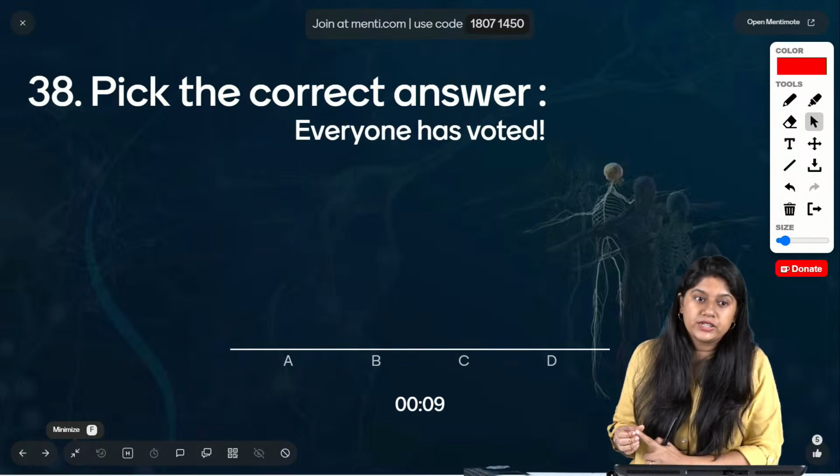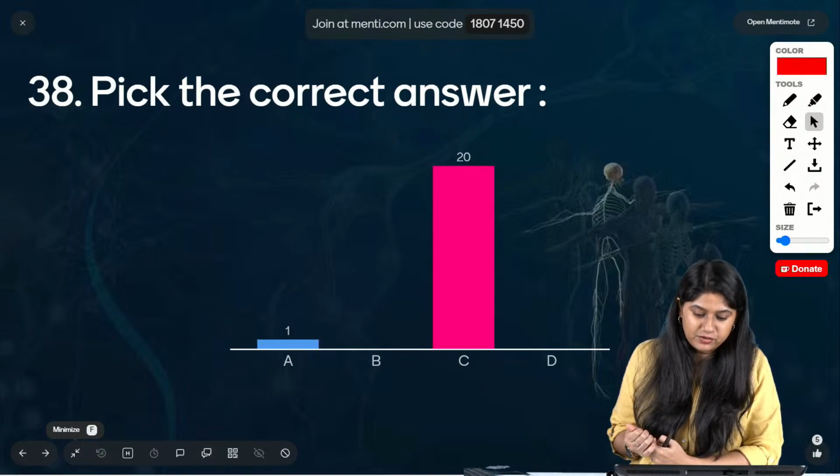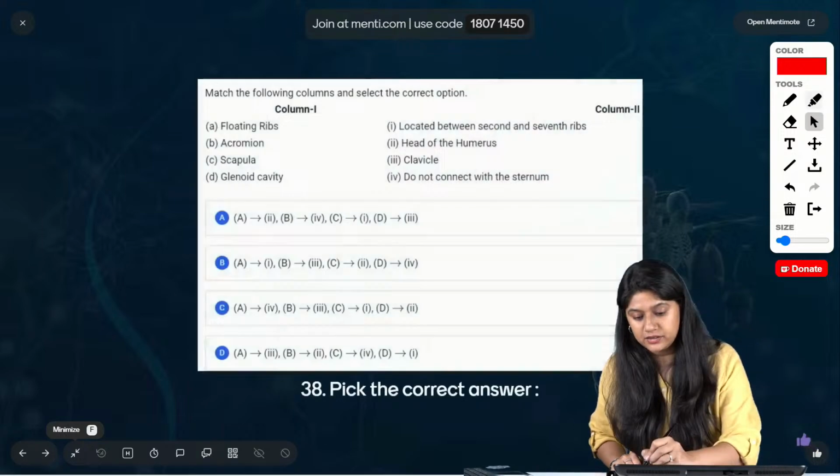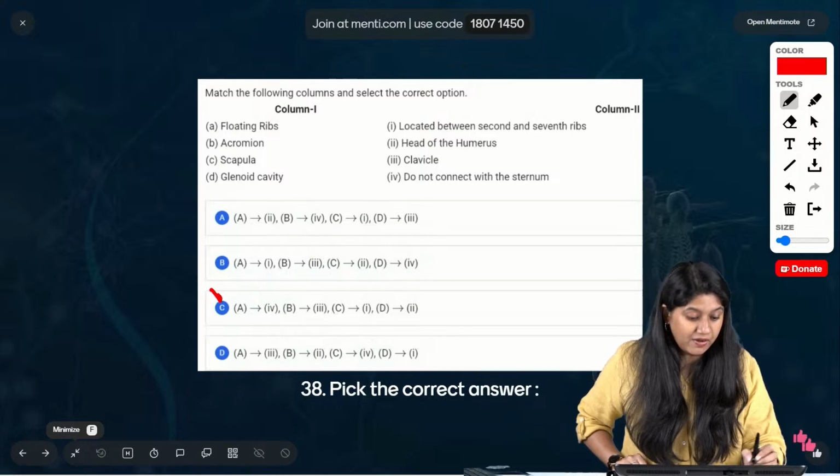Let's see, everyone has voted. What is the correct answer for this particular question? Very good. Option number C is the correct answer. Why C?